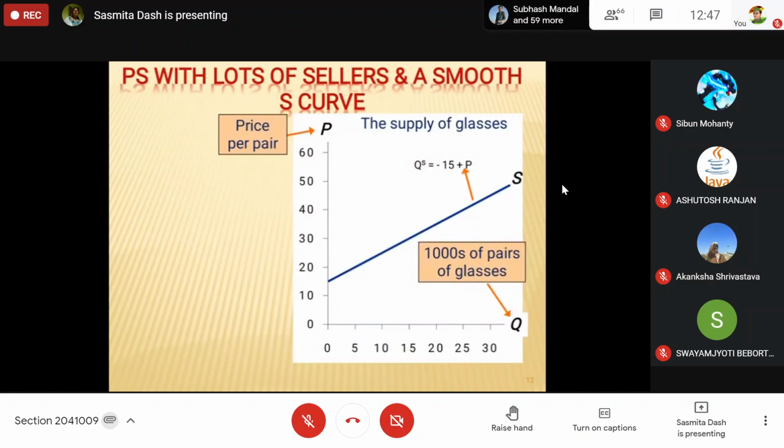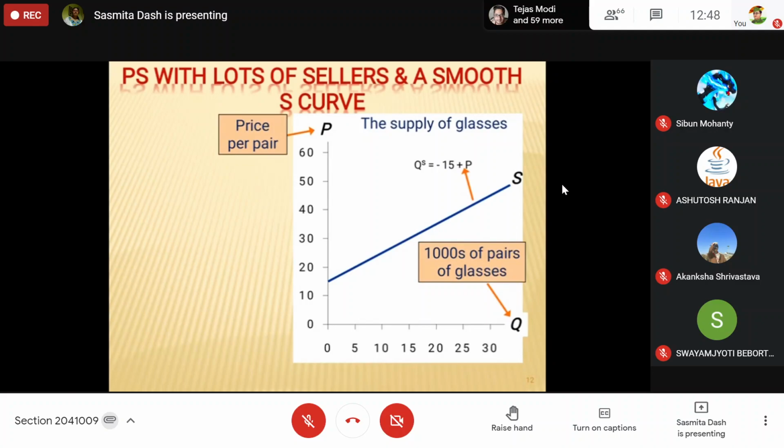Let me show you the diagram. The supply of glasses is being given by the supply equation QS is equal to minus 15 plus P. First tell me where the supply curve is touching the axis.